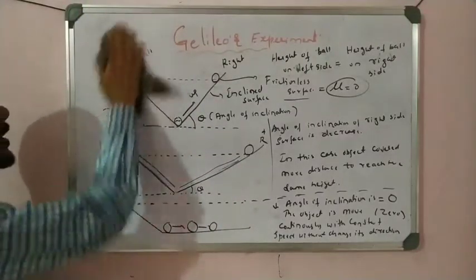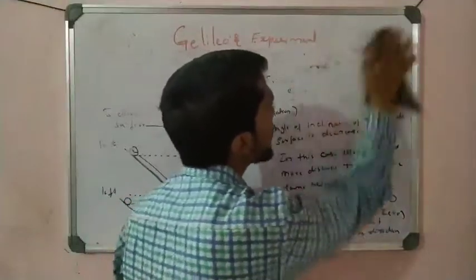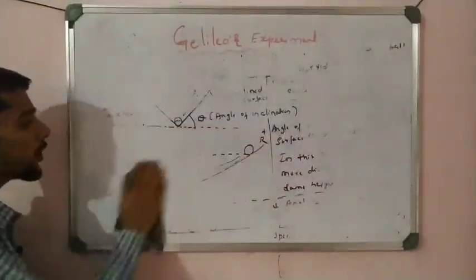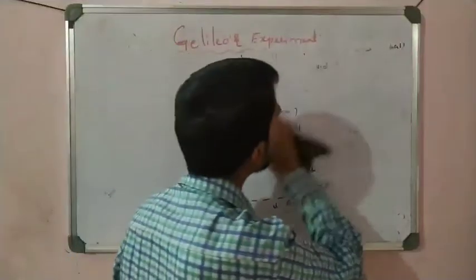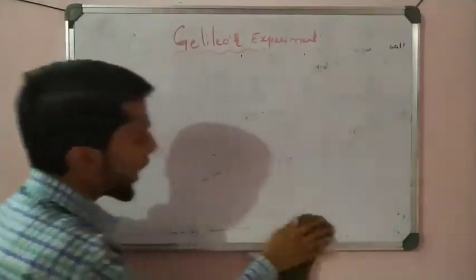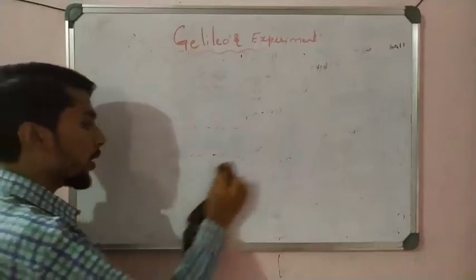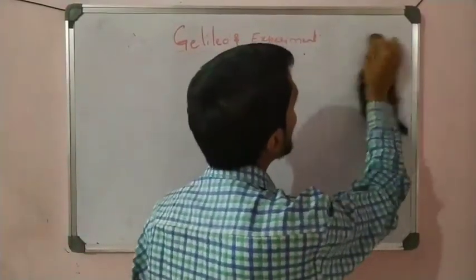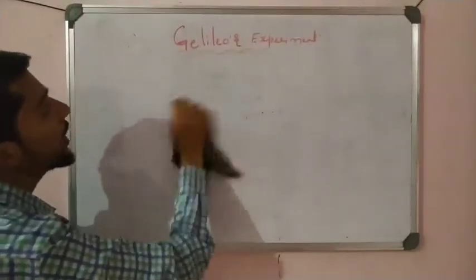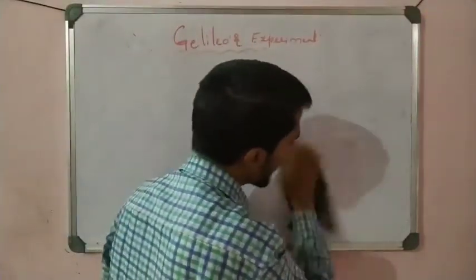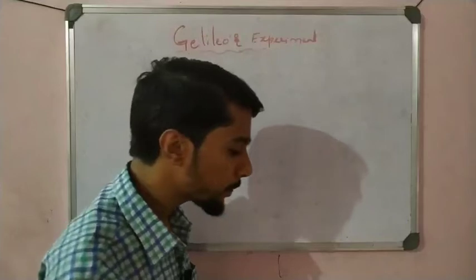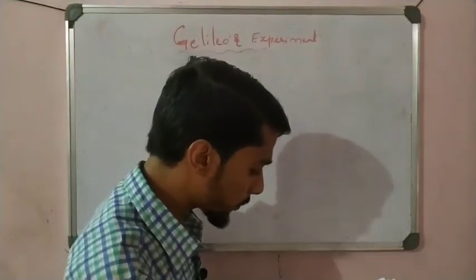So now let us come to the final 3 facts given by Galileo, right? So let us start writing the conclusion of all these experiments. First conclusion is the object remains at rest until a force is applied on the object. And next one is, if an object starts to move, it never stops until a force is applied on the object. Okay, you have to remember that, students.